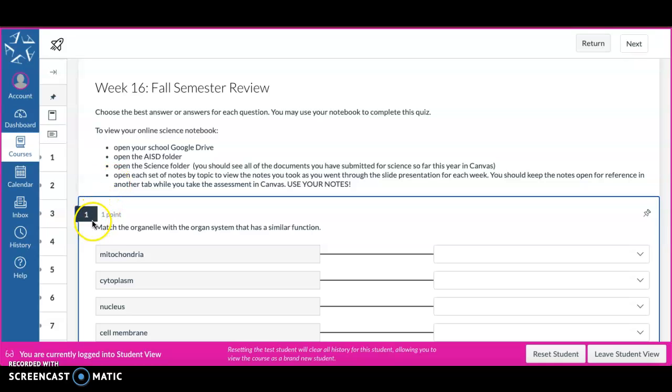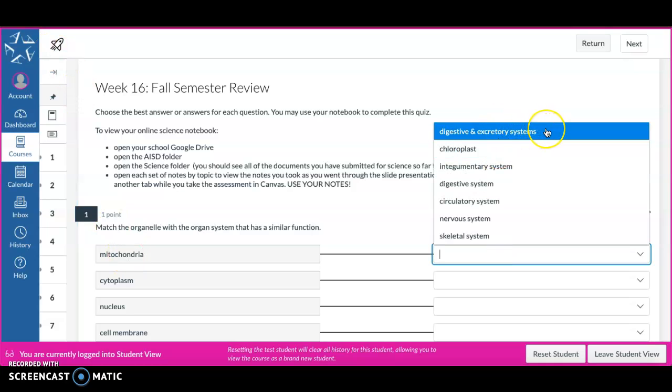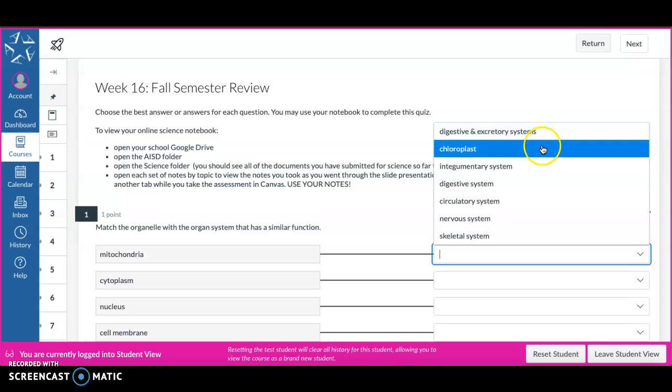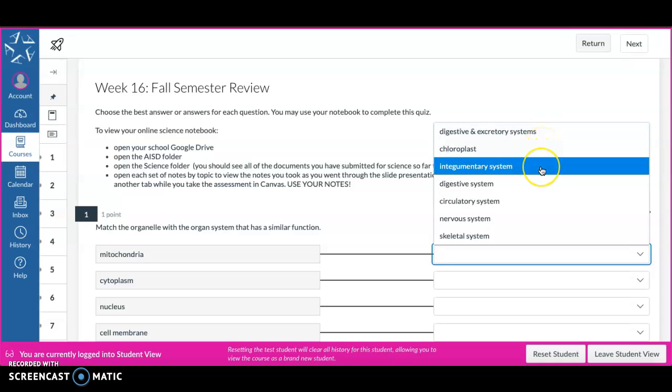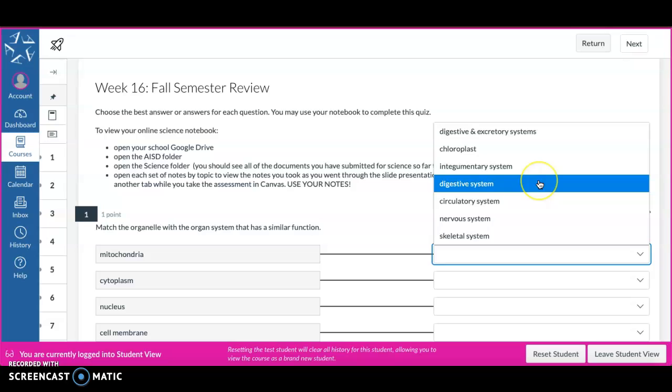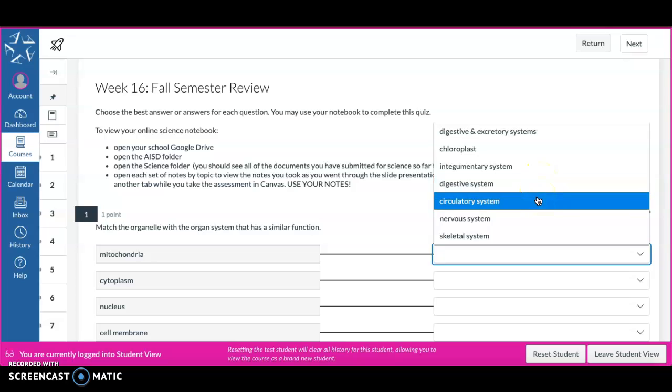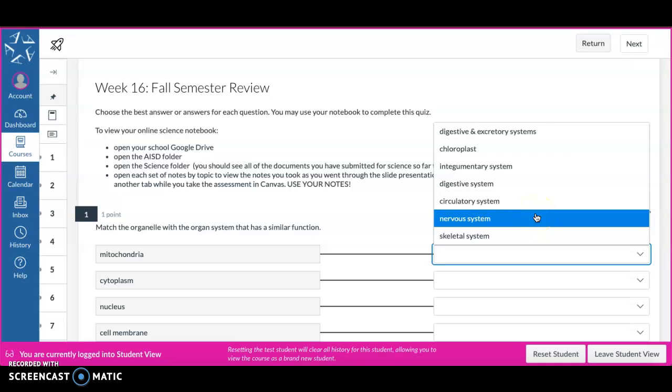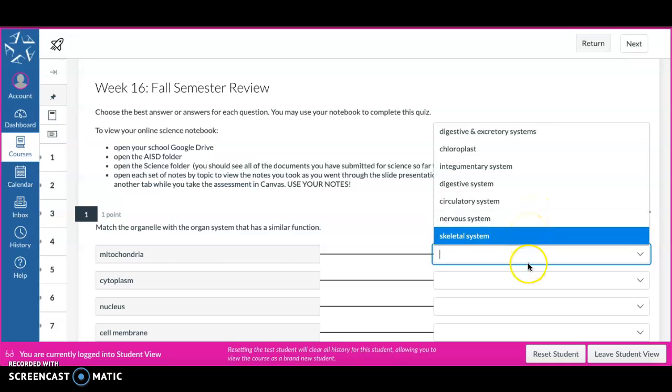Question 1. Match the organelle with the organ system that has a similar function. Mitochondria. Digestive and excretory systems. Chloroplast. Integumentary system. Digestive system. Circulatory system. Nervous system. Skeletal system.